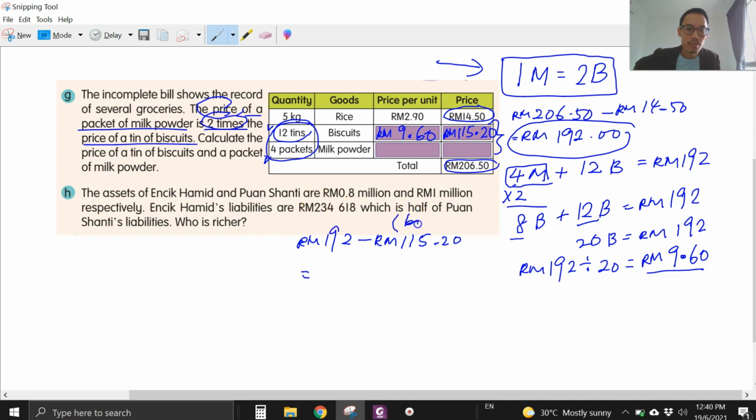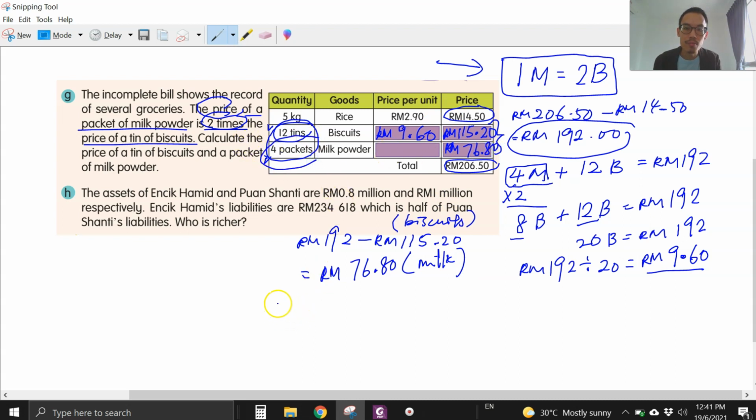Okay, this is the biscuits. You minus it, we get 76 ringgit and 80 cents. This is for the milk powder. Okay, so we can write here 76 ringgit 80 cents for 4 packets.